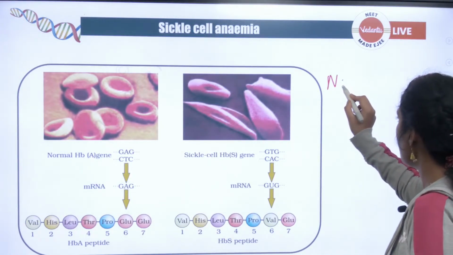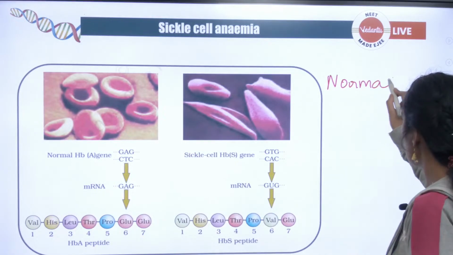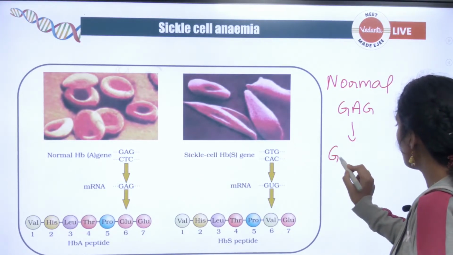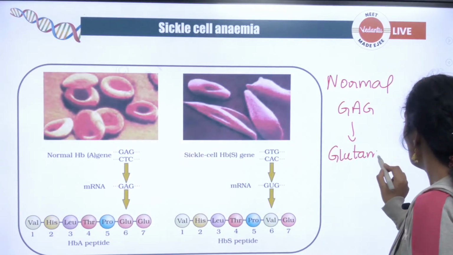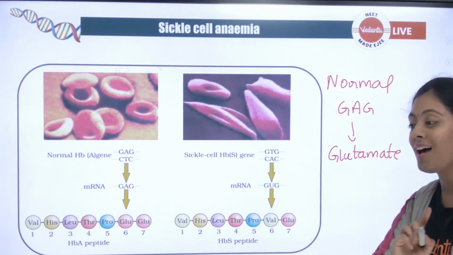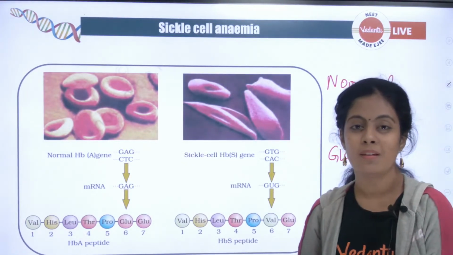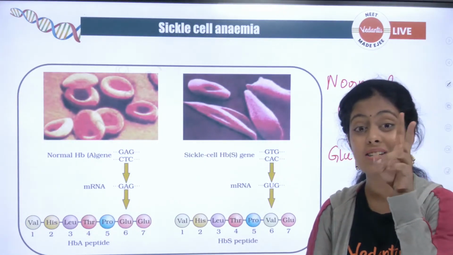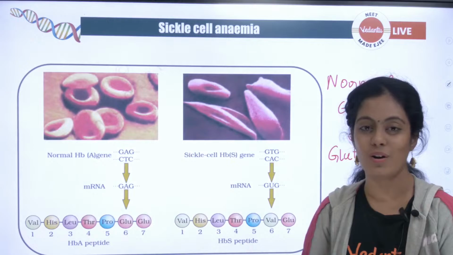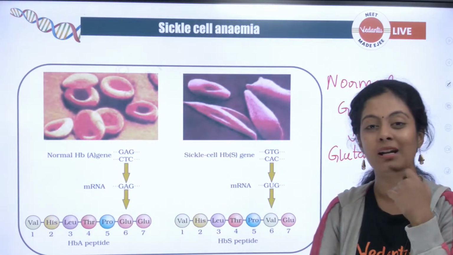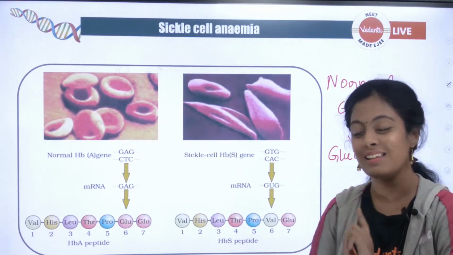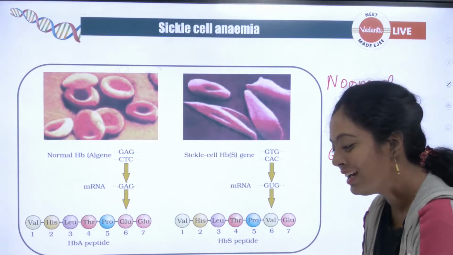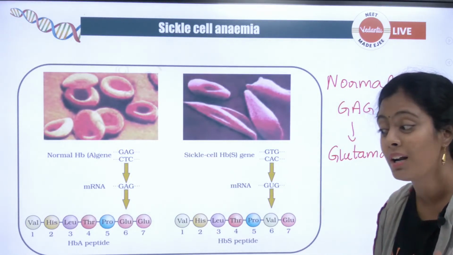So in your normal hemoglobin, GAG, what amino acid is it producing? Glutamate. This question was once asked to me in my PhD interview. I mean to say it is such an important topic. They asked, what is the change in the amino acid, can you remember? I was confused, but I correctly said glutamate to valine. Yes, a change in the single base. Very good. It is such an important topic.